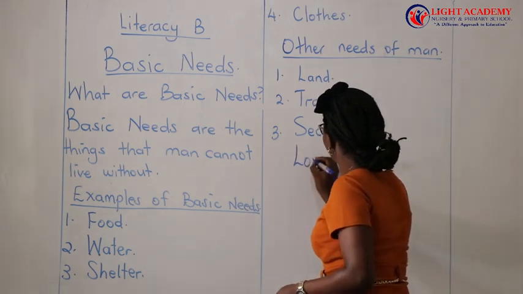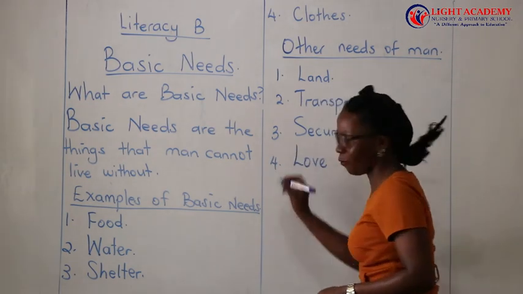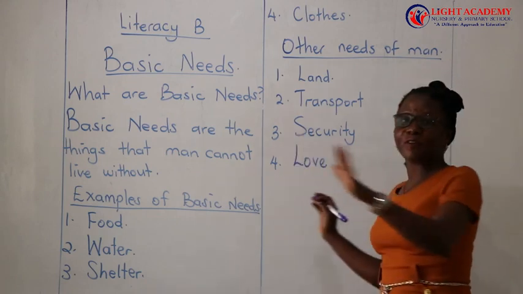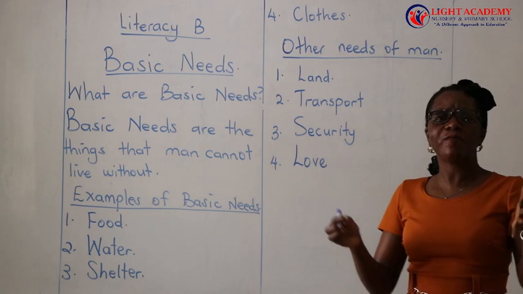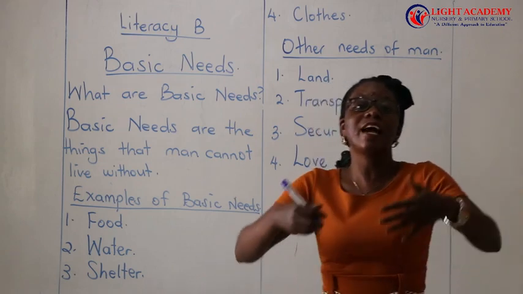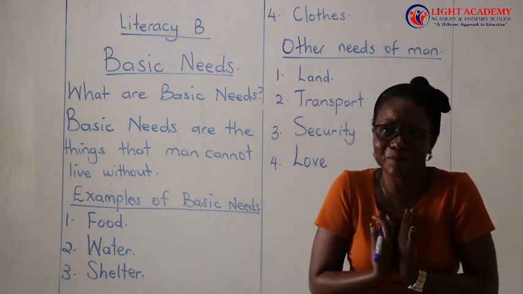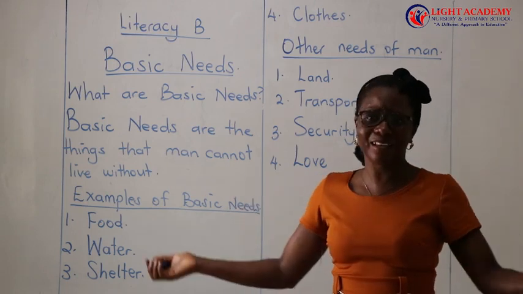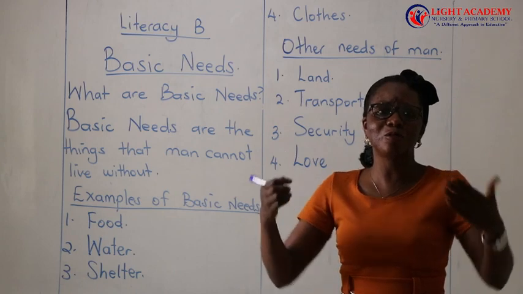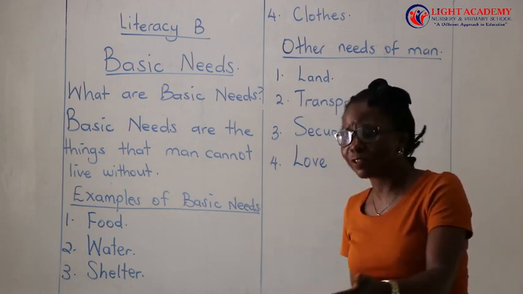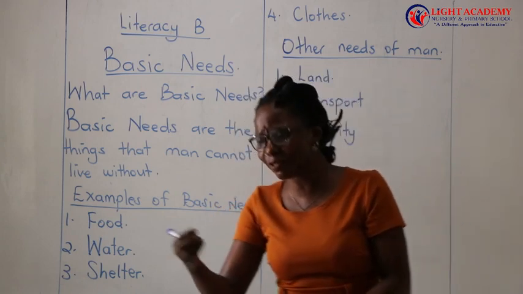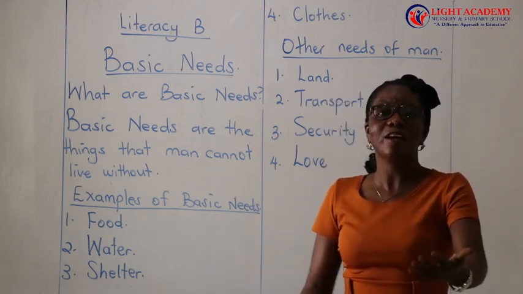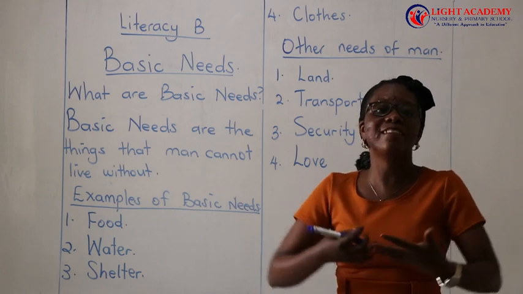Man needs this essential thing called love. Wherever you are, say love. Love is very important. In a way, we have children in our homes. We are children. We need to be loved by our parents. Without love, a child will be something else. We need someone to talk to us and tell us, my daughter, my son, this one is wrong, this one is right, do it this way, do it that way. And in that way, we need that love, we need that comfort.